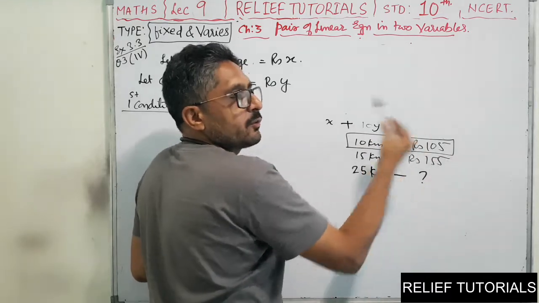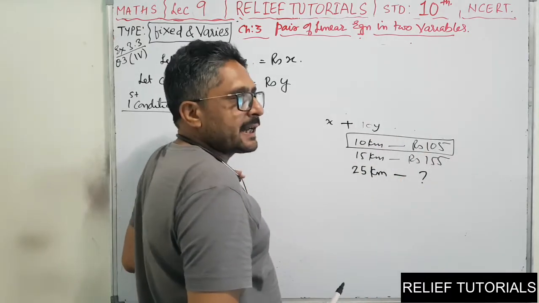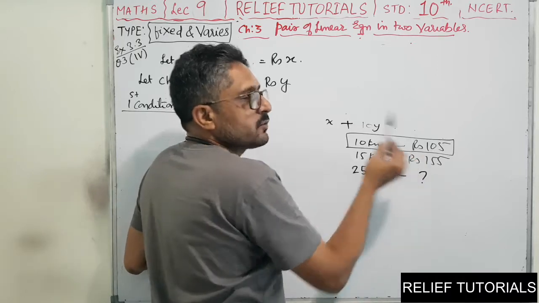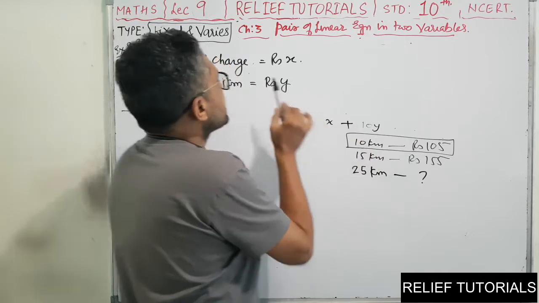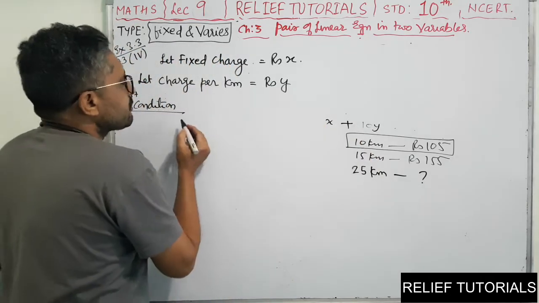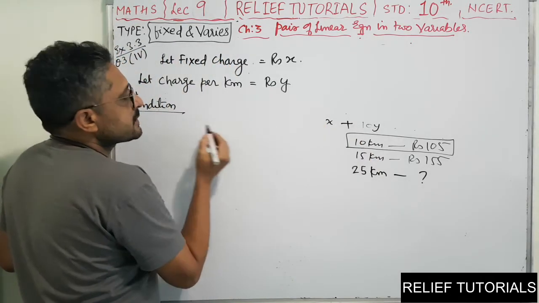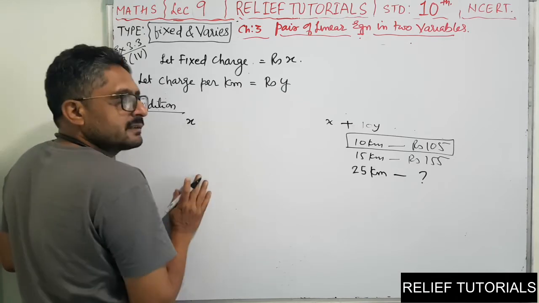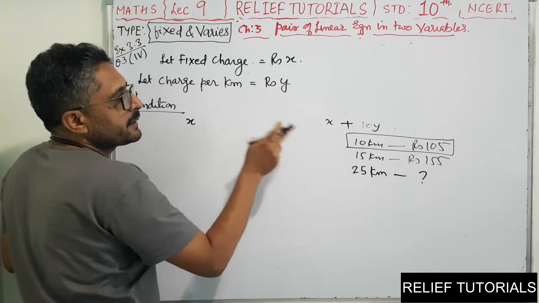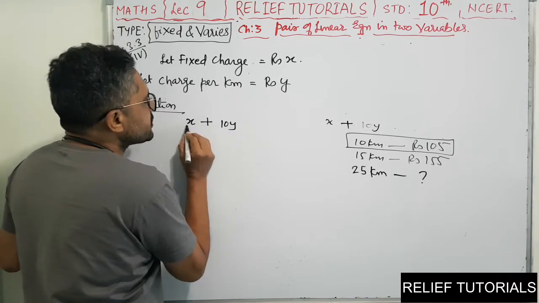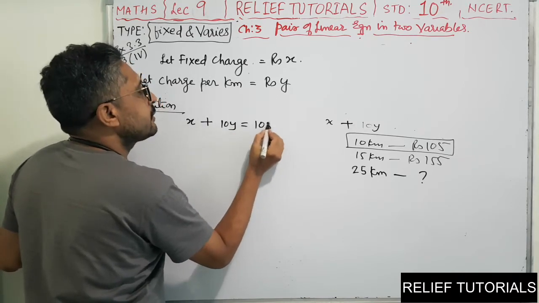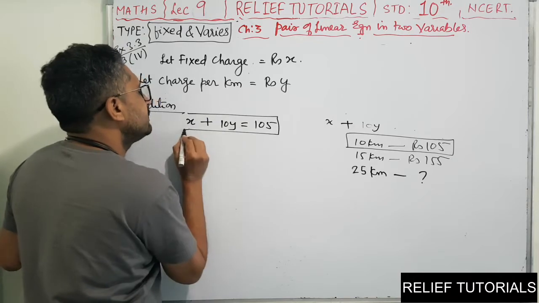The total bill he has to pay to the taxi driver is 105. So he will take the fixed charge and the charge per kilometer. Fixed charge is X, and per kilometer it is Y rupees. So for 10 kilometers it is 10Y. The fixed charge plus this is equal to 105. This is equation number 1.